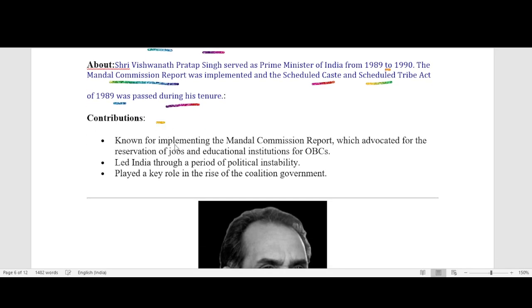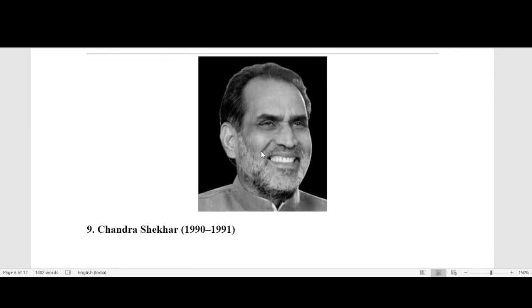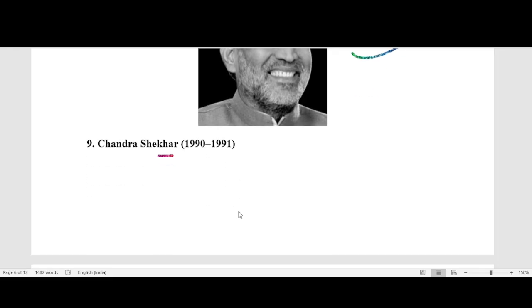Contribution: known for implementing the Mandal Commission report, which advocated for reservation in jobs and educational institutions for OBC, led India through a period of political instability, played a key role in the rise of the coalition government. This is our next Prime Minister, Chandrashekhar, office time 1990 to 1991.